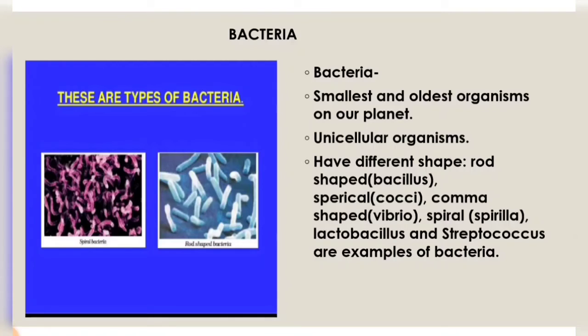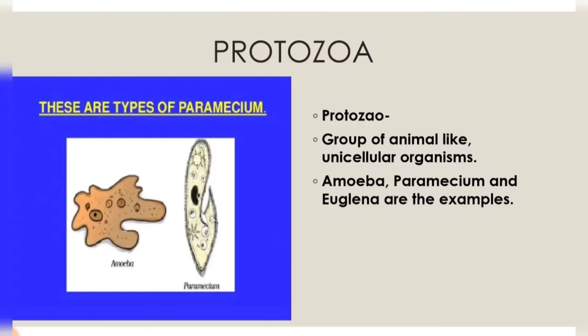Bacteria are of different shapes and sizes. Their size may vary from microns to centimeters, meters, and the smallest, as you can see, is from 0.2 to 2 micron. Based on the shape of the bacteria, they are classified into different types like cocci, bacillus, vibrio, spiral, and a few examples of bacteria are lactobacillus and streptococcus. So these are some of the examples of bacteria.